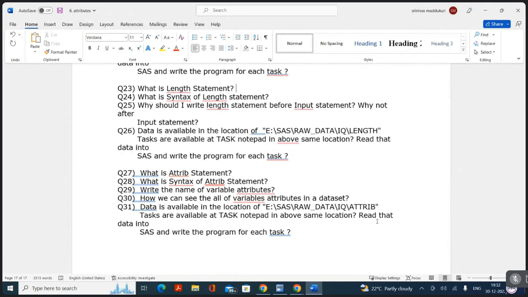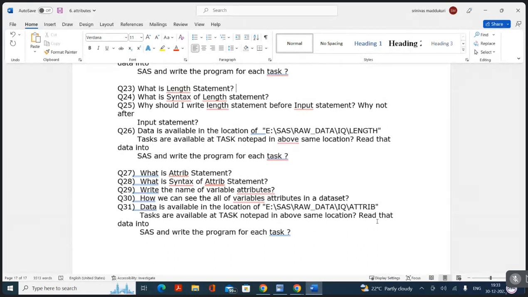Okay. Now, 30th question: how can you see all the variable attributes of a data set? If you want to see all the attributes in one go, how can we see that? Remember, there is a procedure called proc contents. If you want to see all the variable attributes in one place, we should write a proc contents procedure. I will explain that during the proc step.